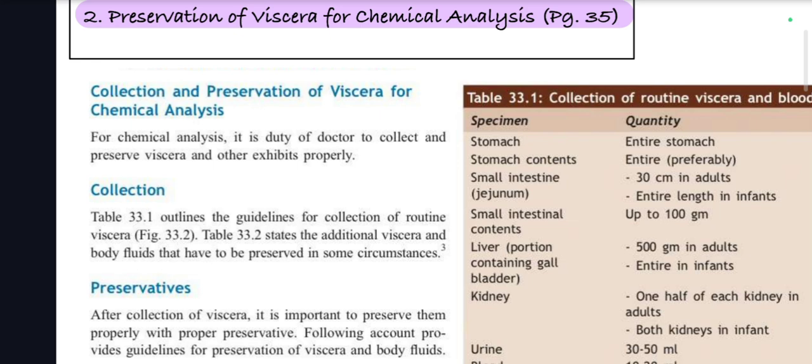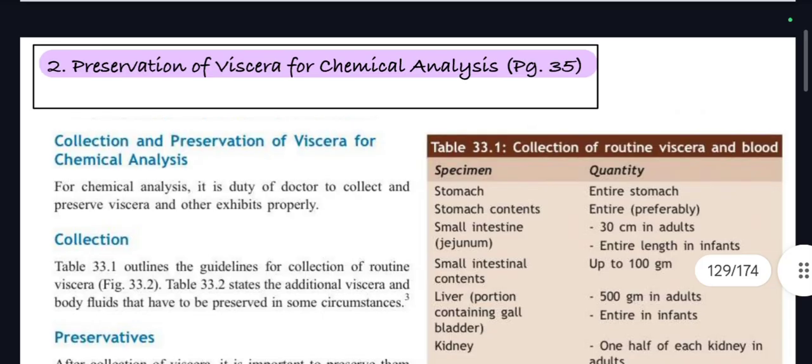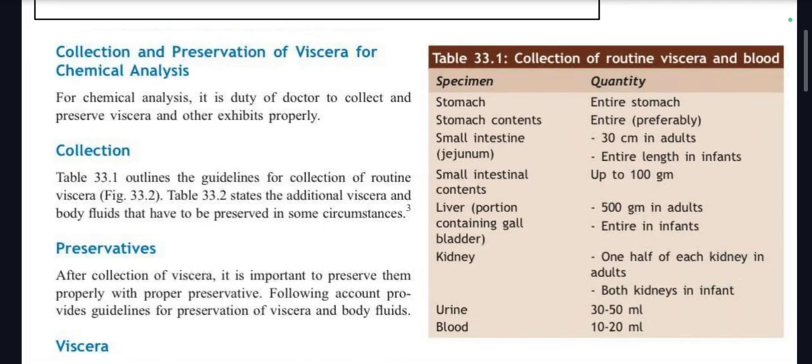For chemical analysis, it is duty of doctor, it is duty of us to collect and preserve viscera and other exhibits properly. Number 1, collection. Table 33.1 outlines the guidelines for collection of routine viscera. Table 33.2 states the additional viscera and body fluids that have to be preserved in some circumstances. So yeah, we'll read this table now.